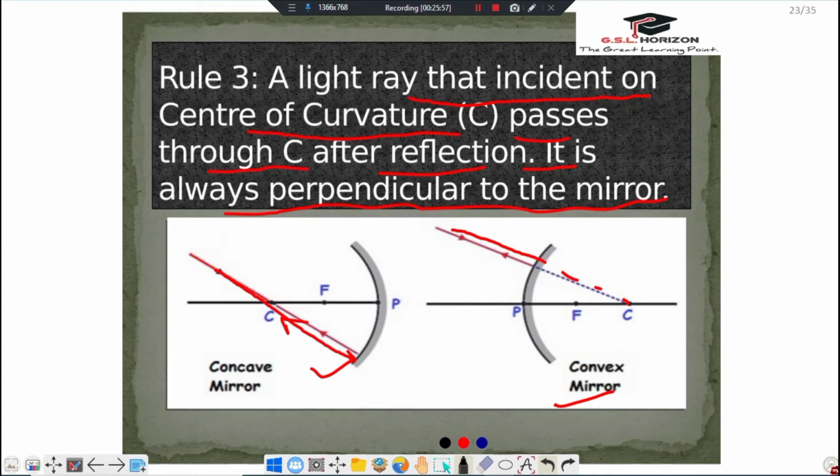When a ray of light is incident on center of curvature, after reflection it passes through the same line, and it is always perpendicular to the mirror. When the rays of light are incident on center of curvature, it passes through C after reflection. These lines are always considered as perpendicular to the mirror. So remember it forever.